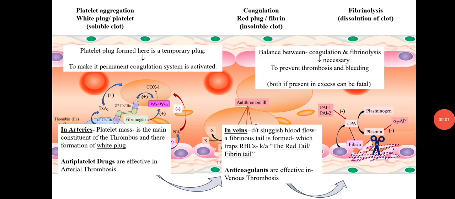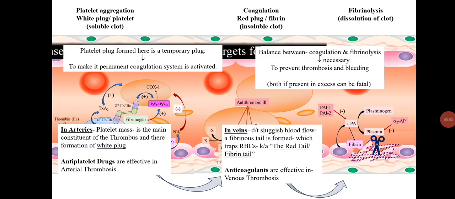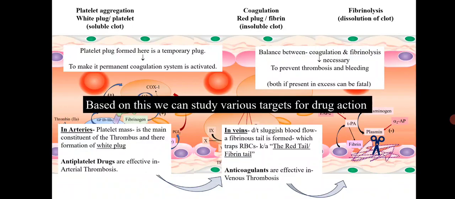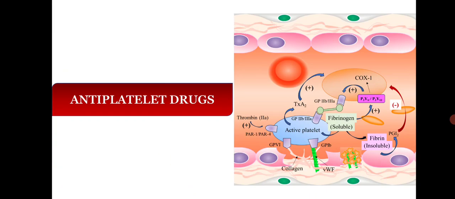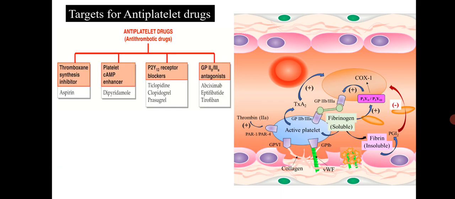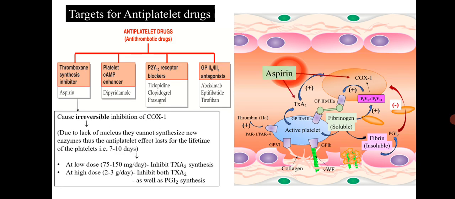As we already discussed the normal hemostatic process, based on this we can study various targets for drug action. Starting with the antiplatelet drugs, which are classified as thromboxane synthesis inhibitors, such as aspirin. It causes irreversible inhibition of COX-1. Since platelets lack a nucleus, they cannot synthesize new enzyme. Therefore, the antiplatelet effect lasts for the lifetime of the platelet, that is 7 to 10 days.